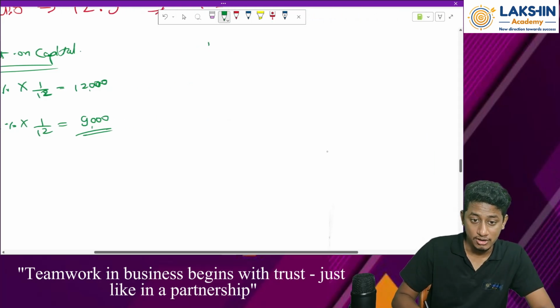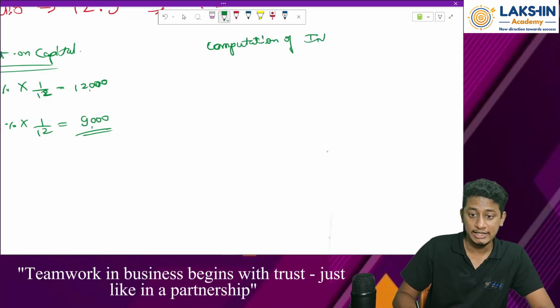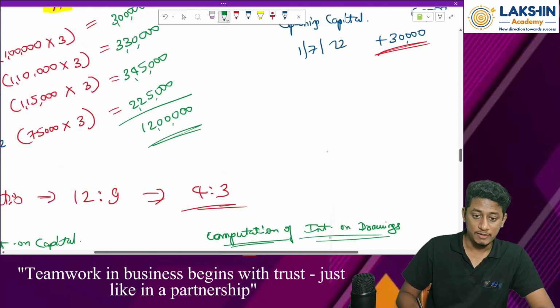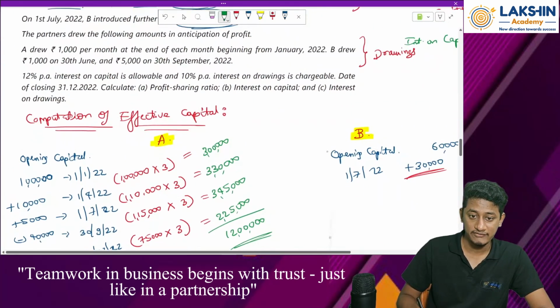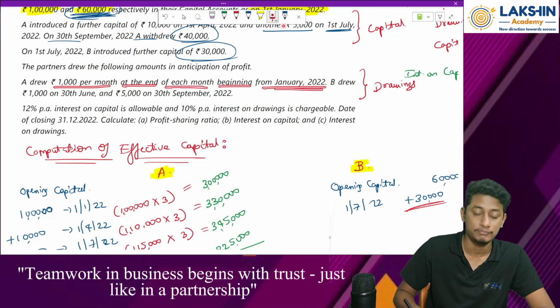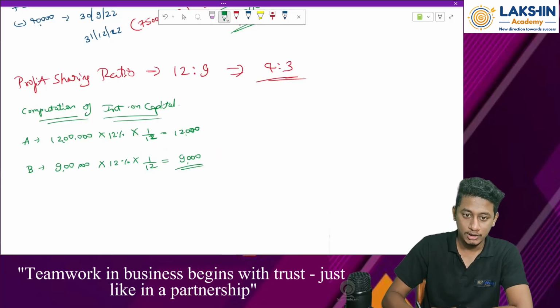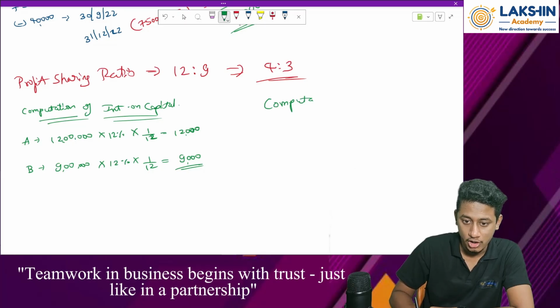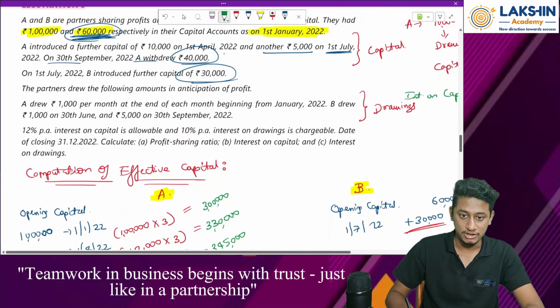Now coming to computation of interest on drawings. How to compute this for A and B? So tell me the drawings on different dates. So let's start with A. A drew 1000 per month at the end of each month beginning from January 2022. Now tell me what to do. Now let us compute the interest on drawings. Computation of interest on drawings. So let's look at the question.